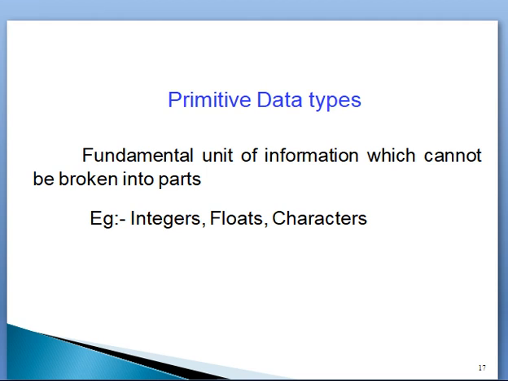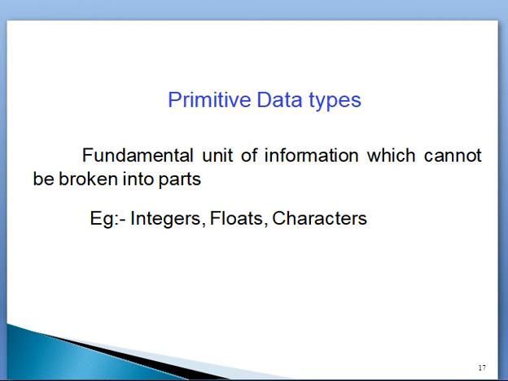If you take a paragraph or sentence, the smallest part is the words. In the same manner, primitive data types are the fundamental unit of information which cannot be broken into parts: integers, floats, characters.